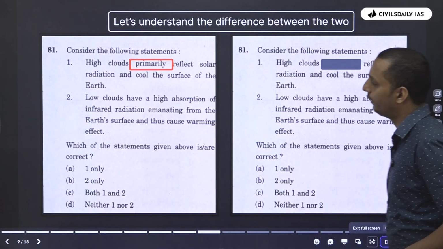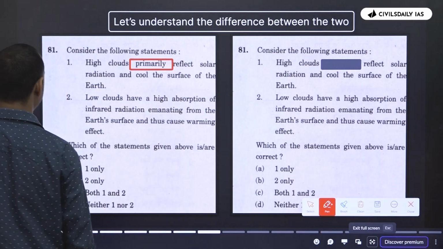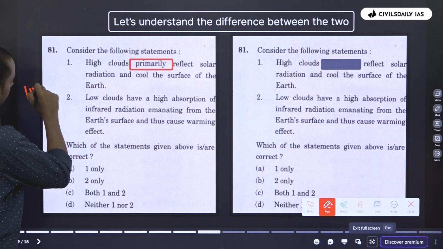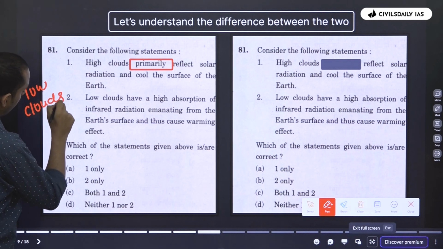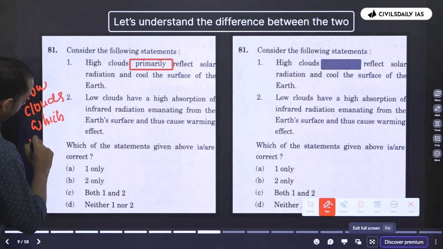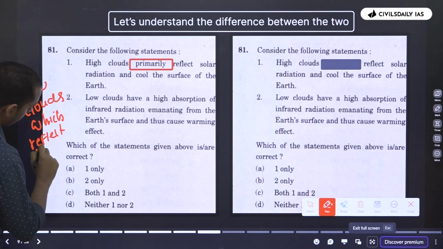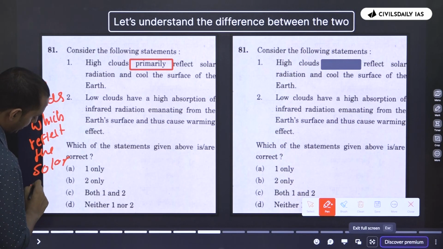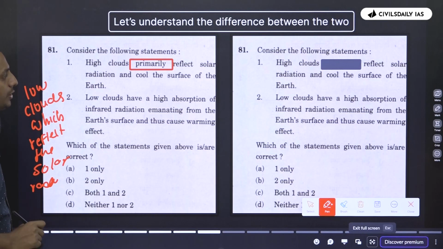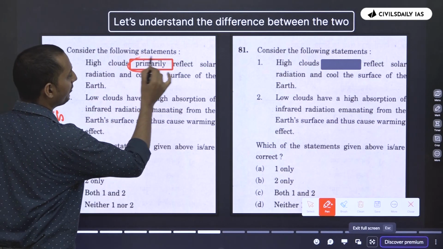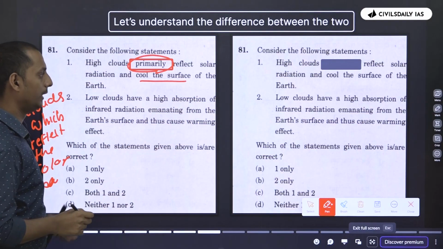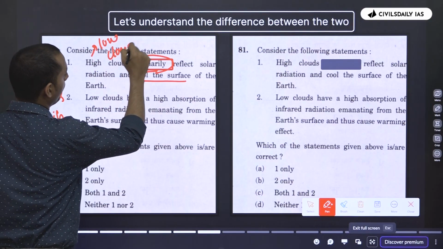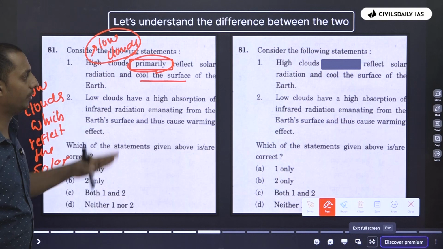Now, look at this question. As I told you, you need to have some form of content to actually answer this question. The content here is that it's basically the low clouds which primarily reflect solar radiation. And UPSC in 2022 asked, high clouds primarily reflect solar radiation and cool the surface of the earth. Now this statement is incorrect because we know that low clouds primarily reflect solar radiation. Right? Now what if the word primarily was not there?